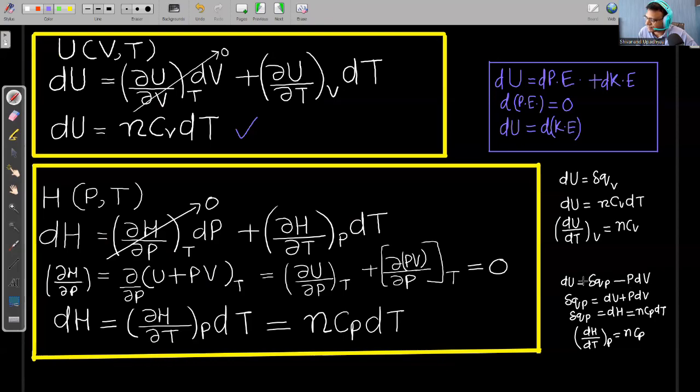If I take this minus PdV to the left hand side, dQp is equal to dU plus PdV. And dU plus PdV when pressure is constant is equal to dH. So enthalpy changes by dQp, and dQp is nCp dT. So change in enthalpy at constant pressure with respect to temperature is equal to n into Cp. So again, for an ideal gas participating in any process, the change in enthalpy is equal to nCp dT.